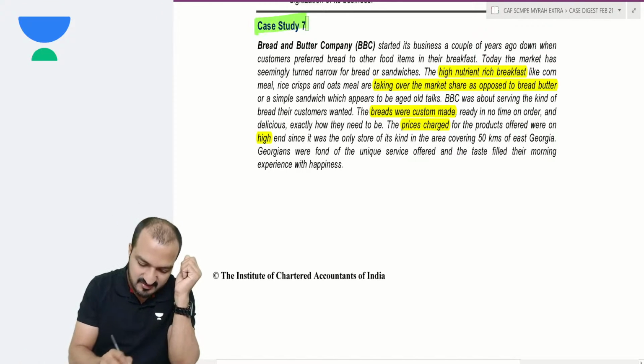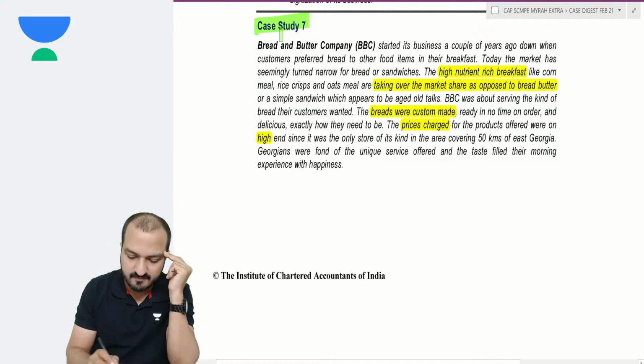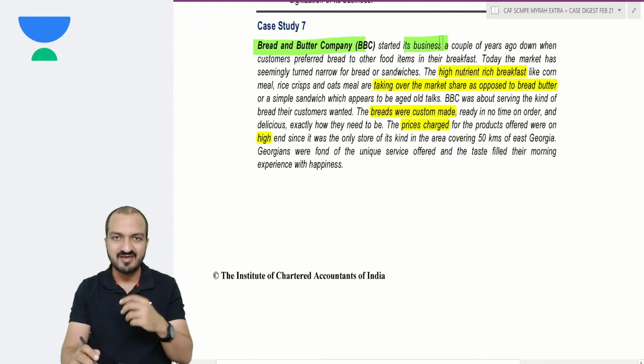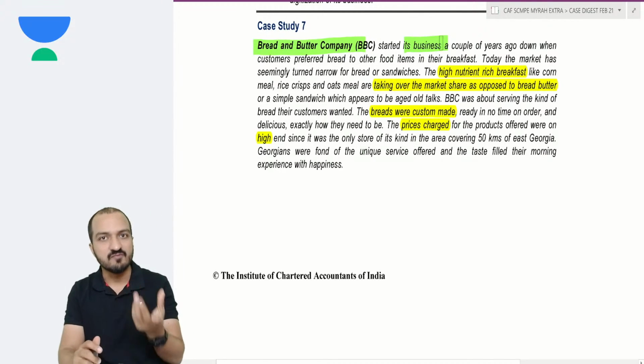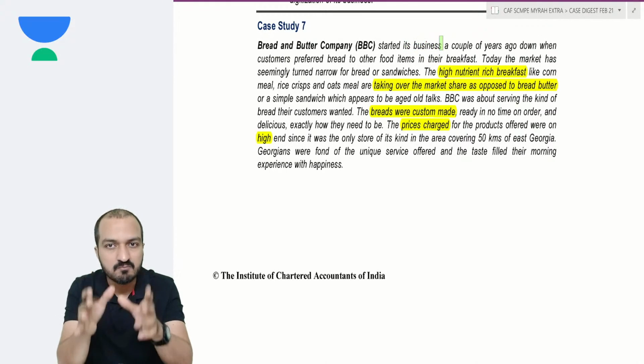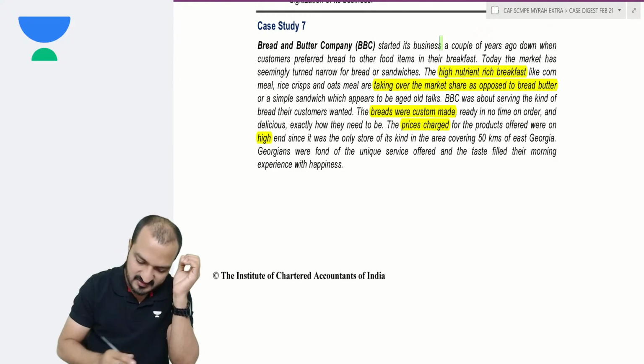So case number 7 is regarding a company which is into the business of bread and butter. They're into the business of making bread and selling sandwiches. This is their main business at present.